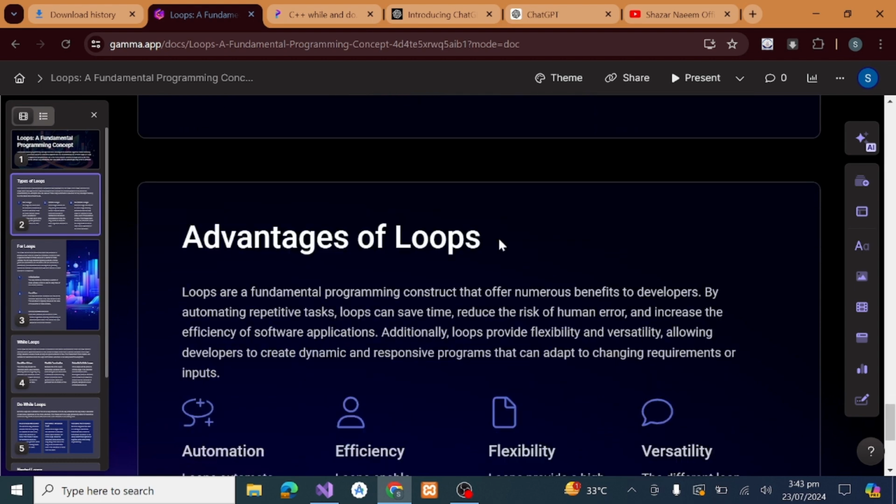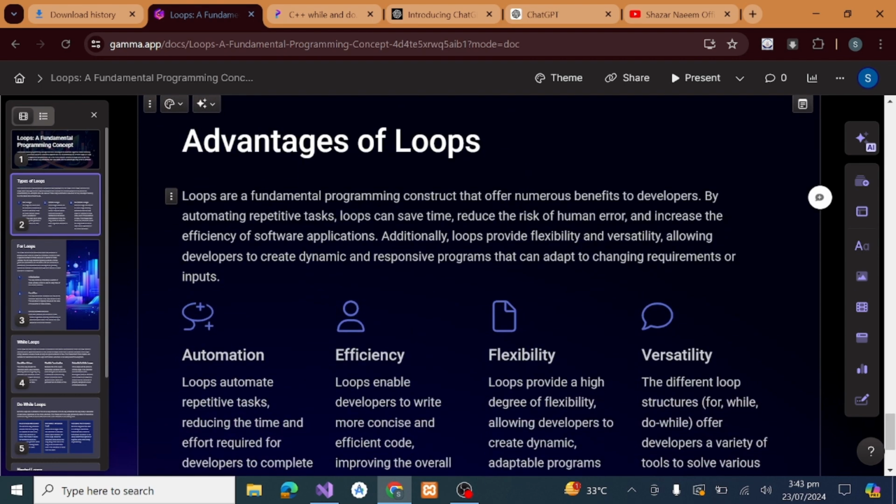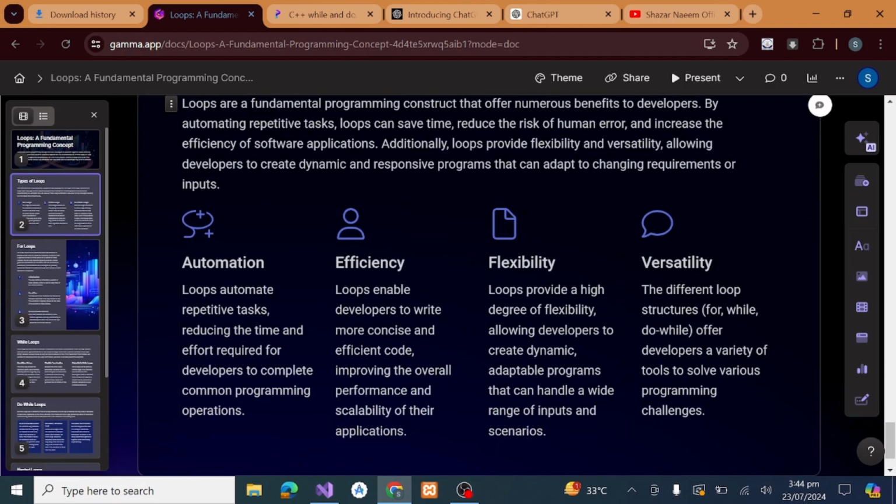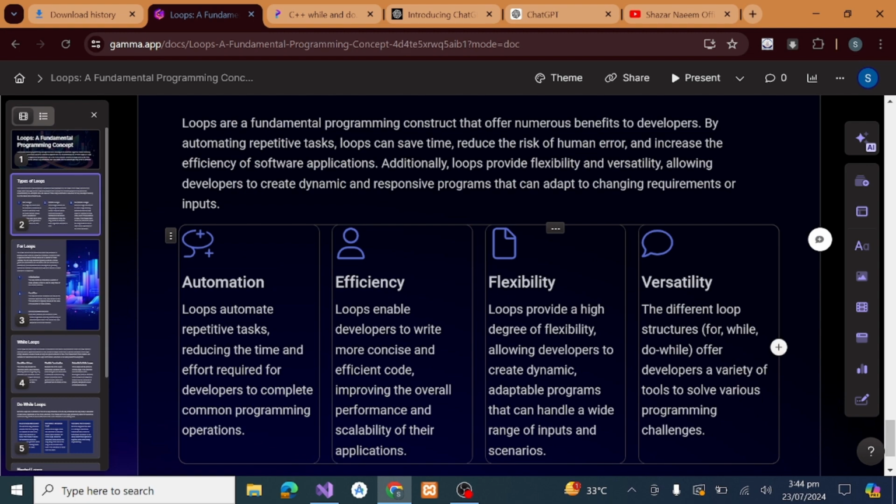So, what are the advantages of loops? Loops are a fundamental programming construct that offers numerous benefits to developers. By automating repetitive tasks, loops can save time, reduce the risk of human error, and increase the efficiency of software applications. Additionally, loops provide flexibility and versatility, allowing developers to create dynamic and responsive programs that can adapt to changing requirements or inputs. So loops make our work automatic, and loops are efficient, flexible, and also versatile.